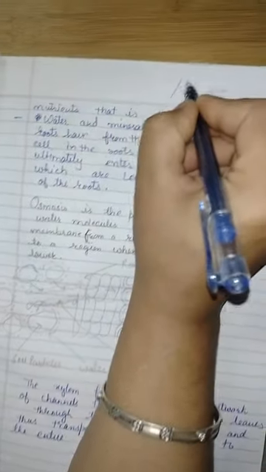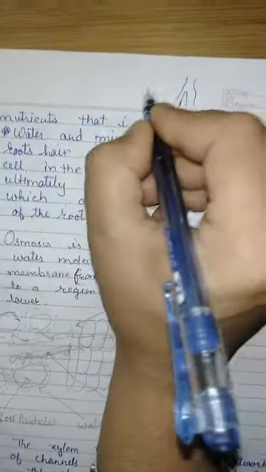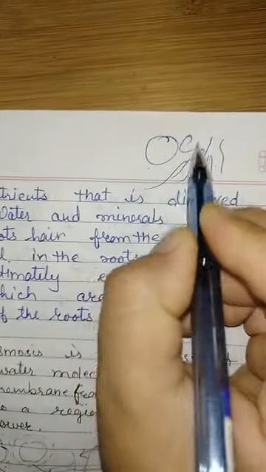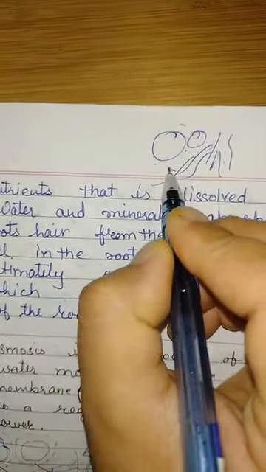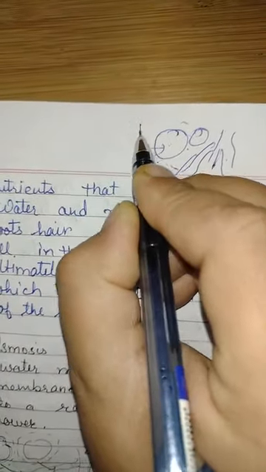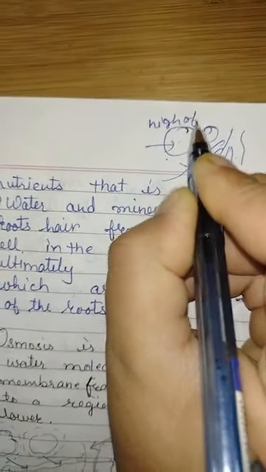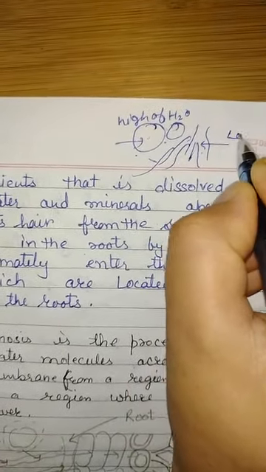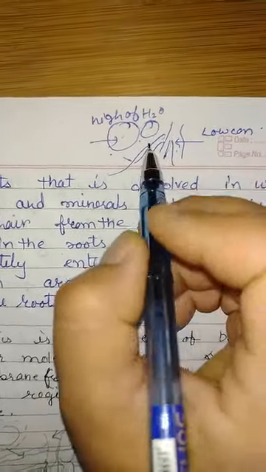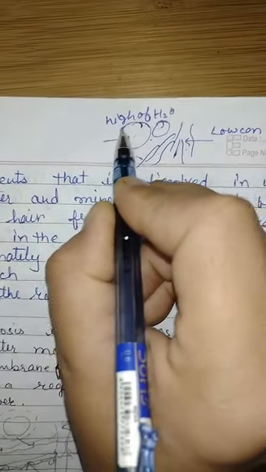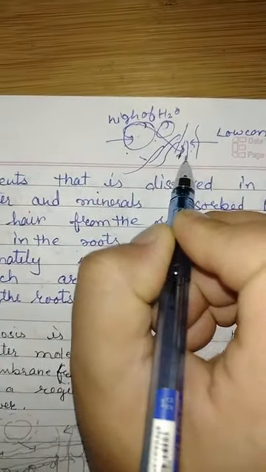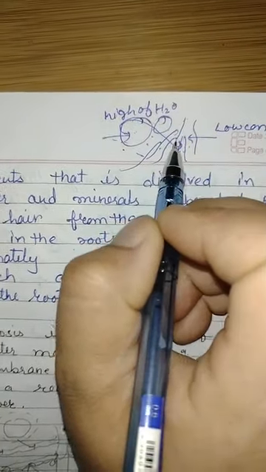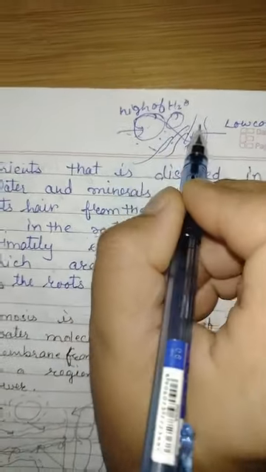For example, these are roots, and these are root hairs, and this is soil. In the soil there is a high concentration of water, and in roots there is a low concentration of water. The water will start moving from high concentration to low concentration. This is similar to the flow of heat. Heat also flows from high temperature to low temperature.